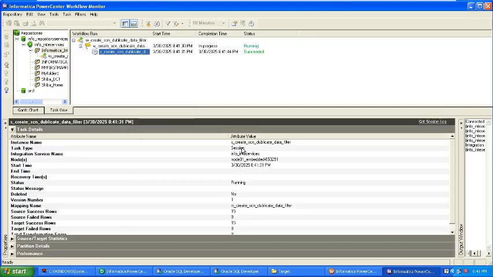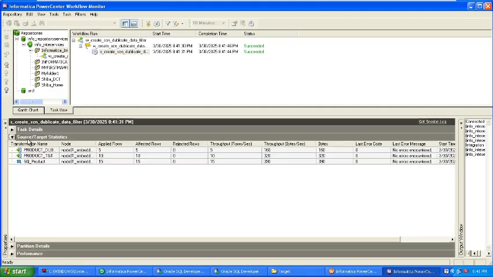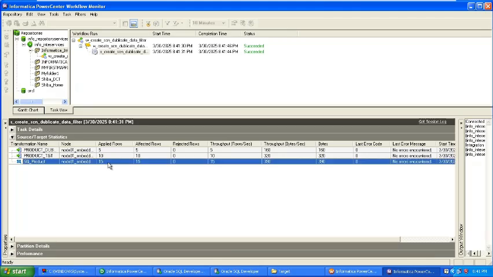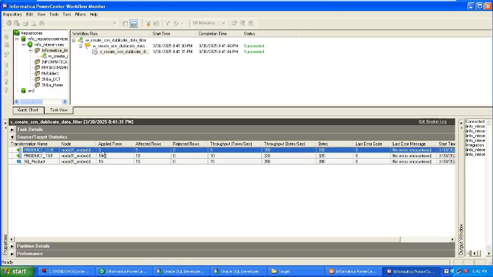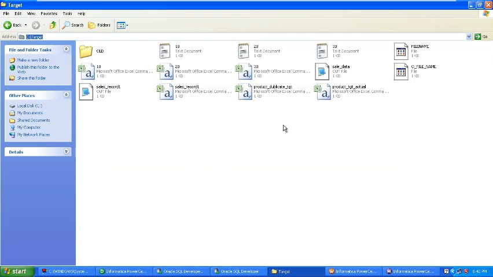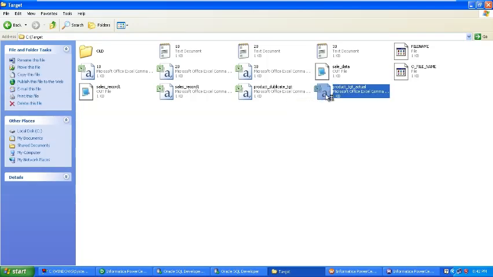All the information, instance name, session, right? Everything you can just delete, the delete option, no message, how much data, so everything is here. So you can see it here. What kind of information? The total number of records is 15. Product main target is loaded with 10 records, and the 5 records are duplicates. Okay, where is the actual record? Yeah, here is actual. You can just open this one.